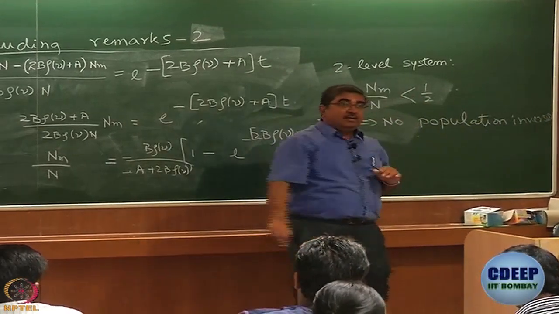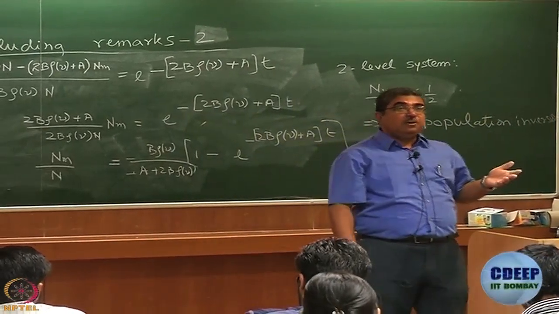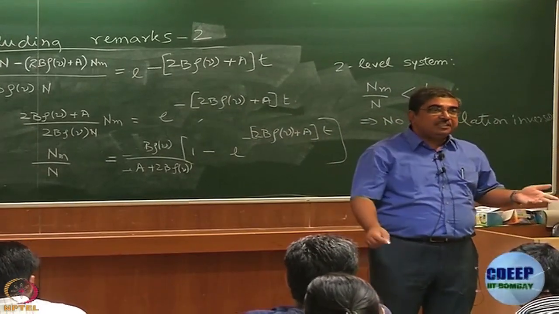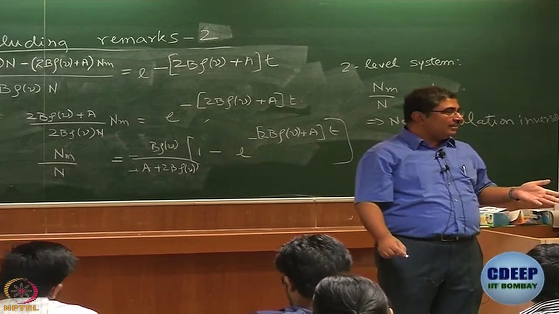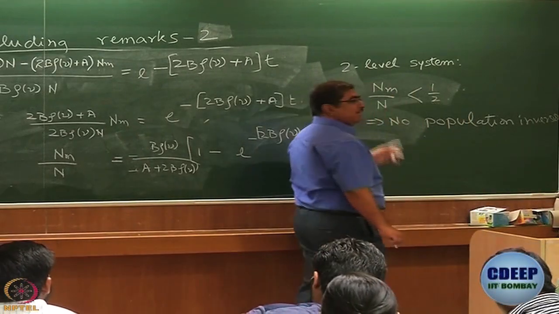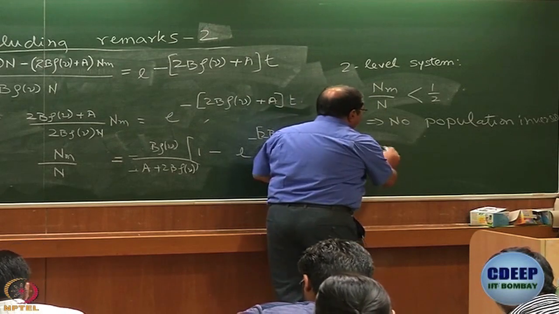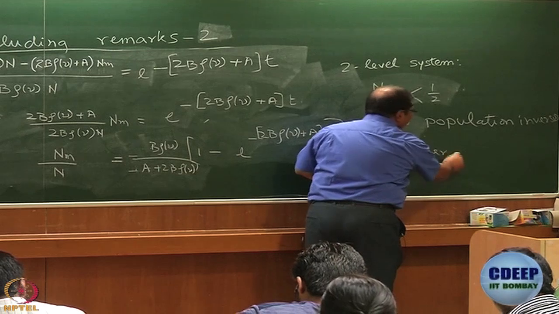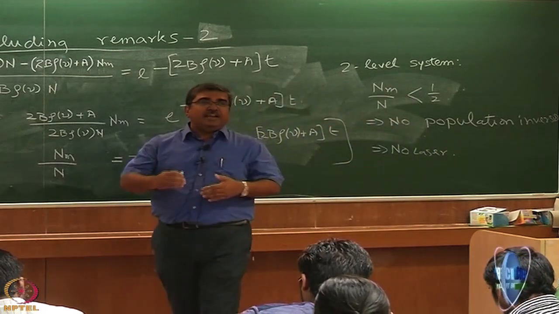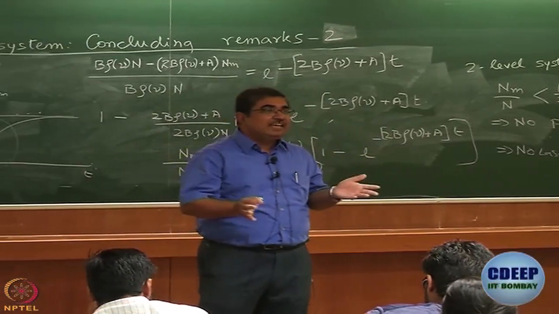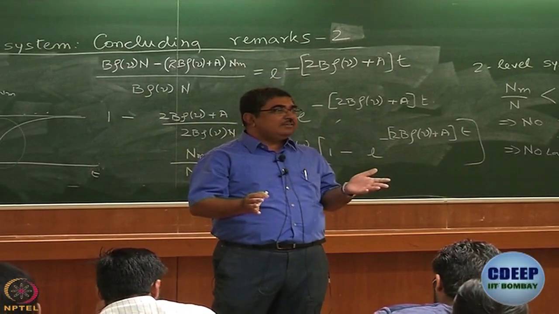And if you remember, what was the essential condition to get net stimulated emission? Population inversion, right? So we see that since there can be no population inversion in a two-level system, it implies that you cannot make a laser out of this two-level system. You cannot get net gain from a two-level system.